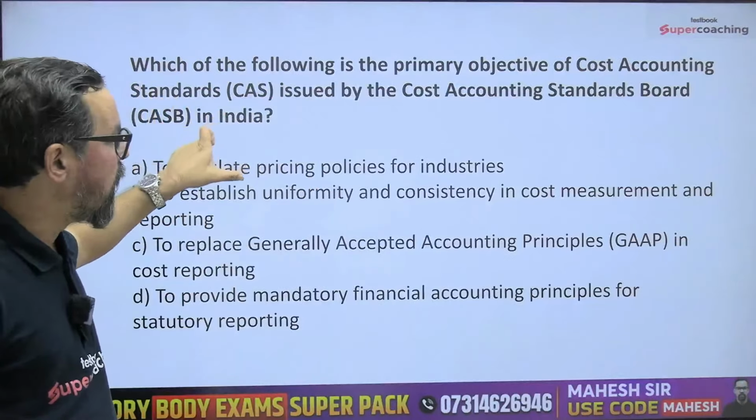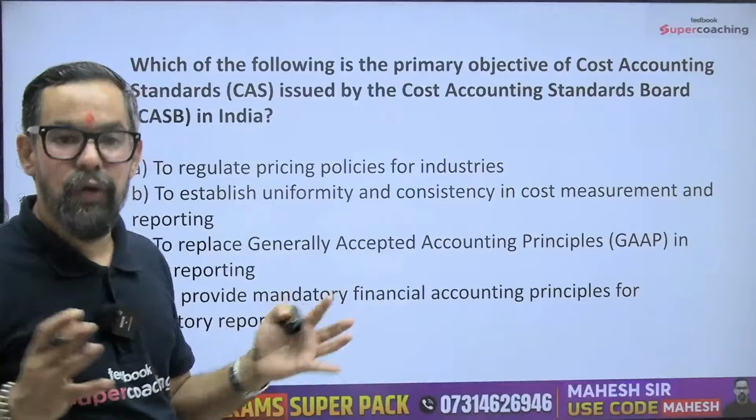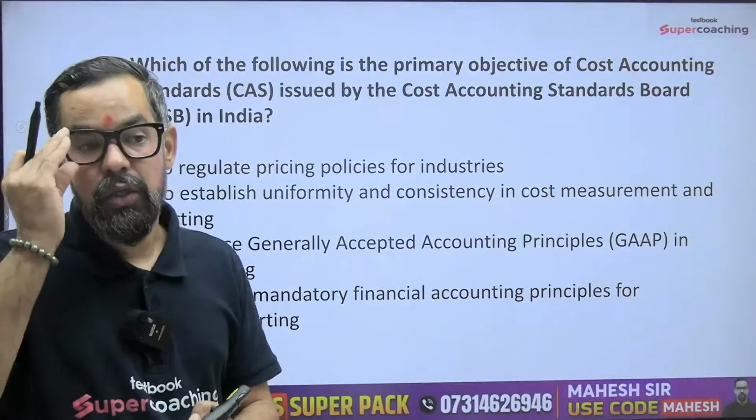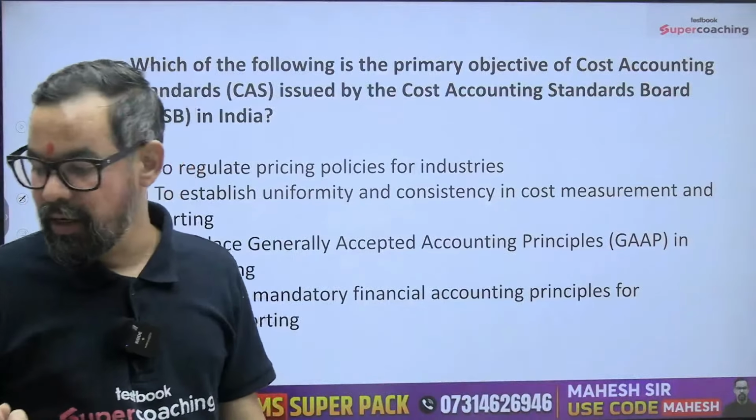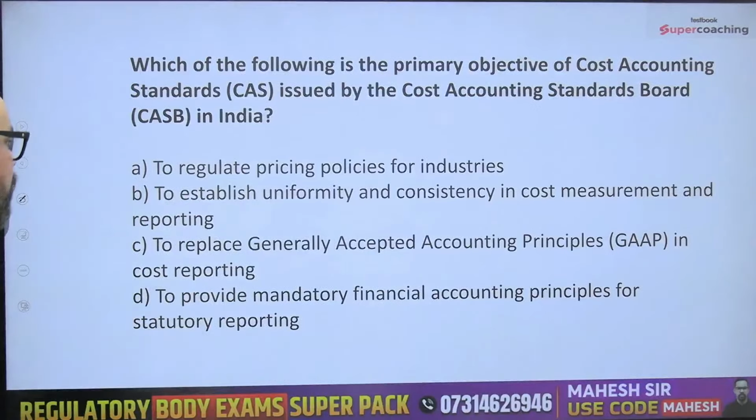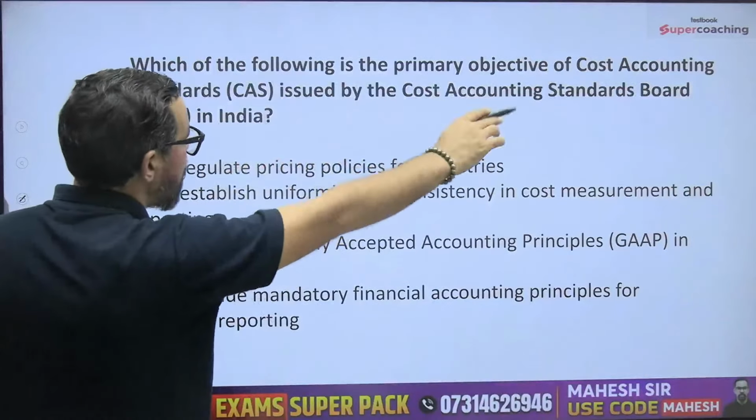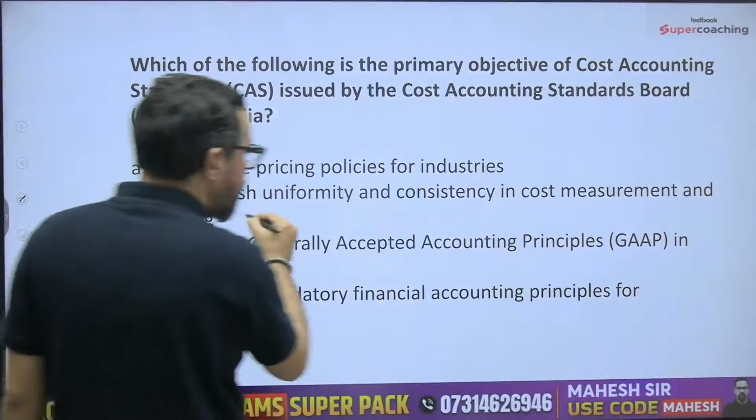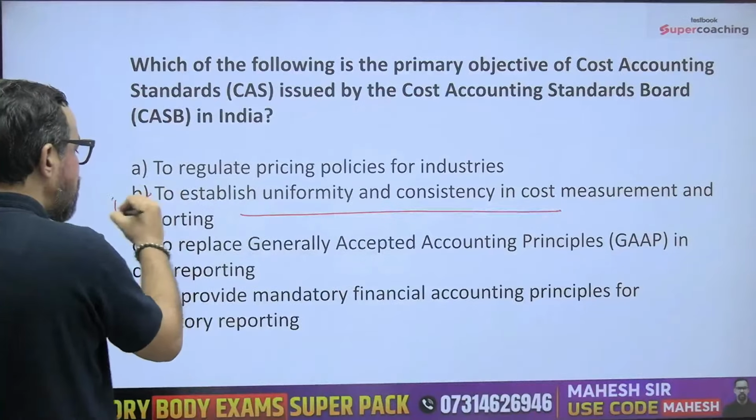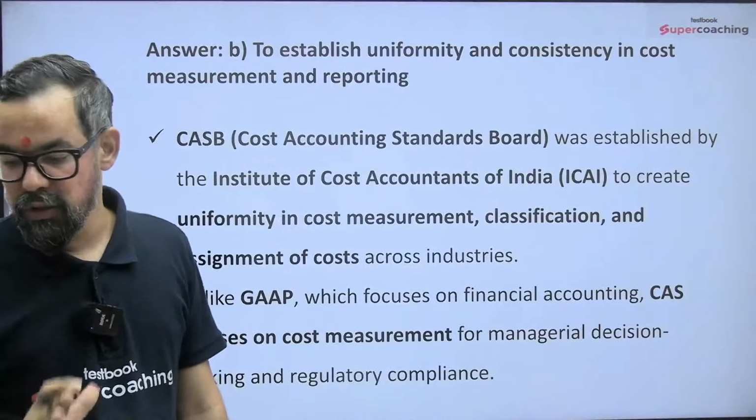ठीक है, so the idea was कि to create some sort of uniformity, ठीक है, like a similar set of businesses should account their cost in a similar way, right? So we have 24 cost accounting standards as of now, which are generally notified by the CMA institution. Okay? So the question is, issued cost accounting standard following primary objective of this: to establish uniformity and consistency in the measurement of the reporting. So similar objective we have for the accounting standard also. So same is here also.